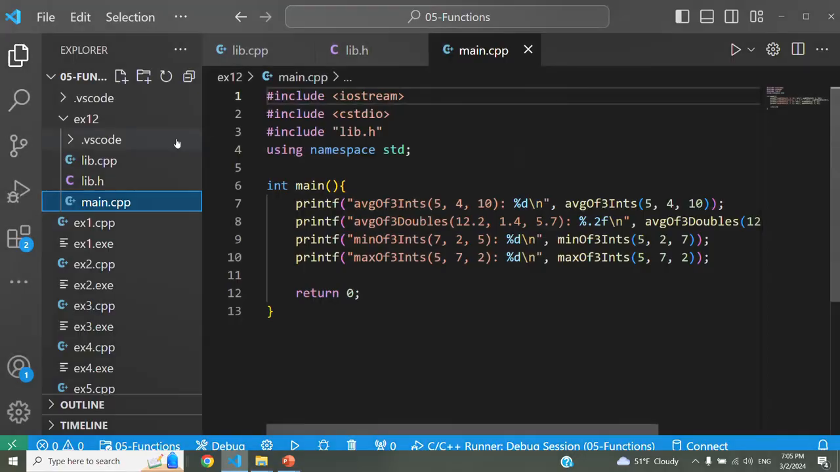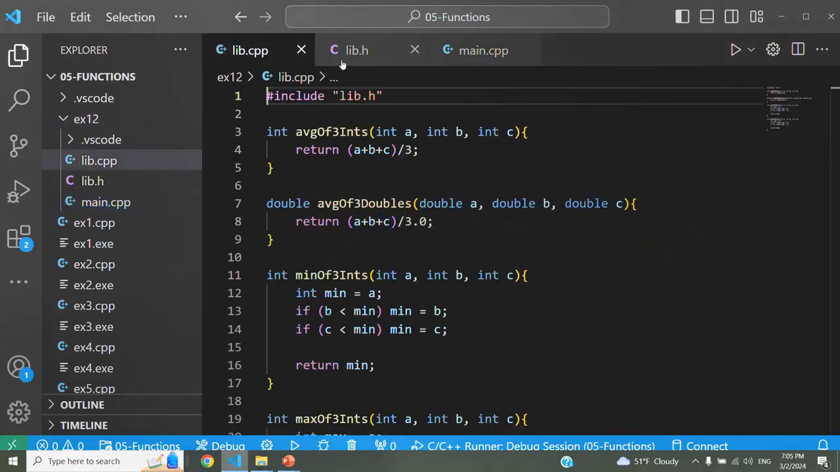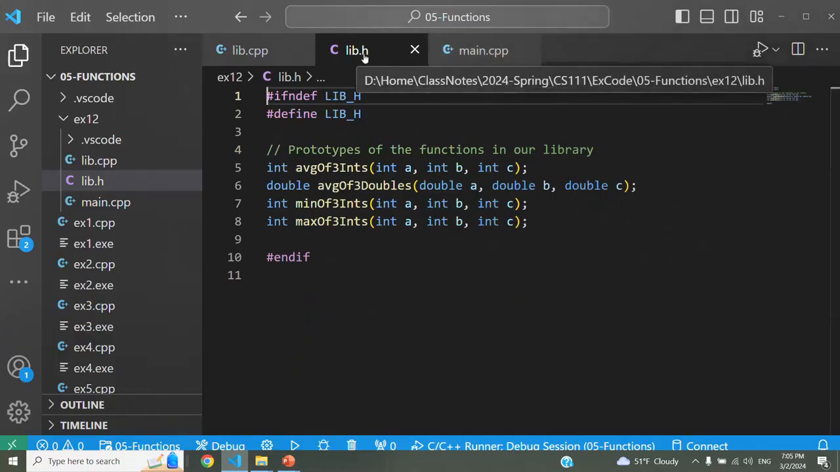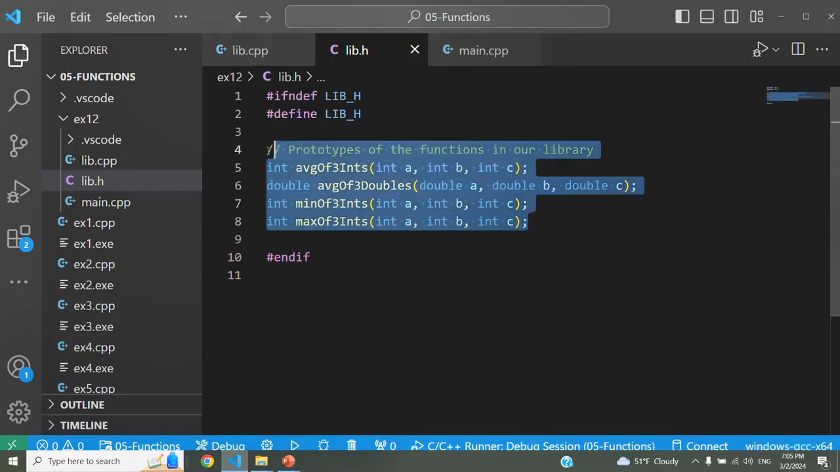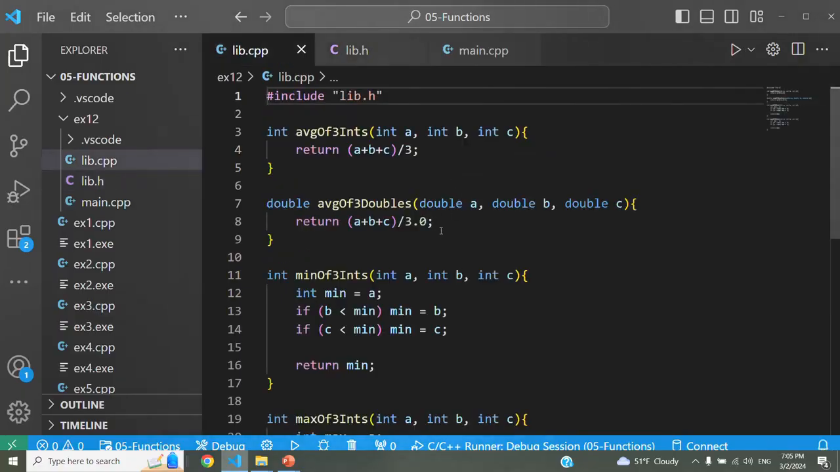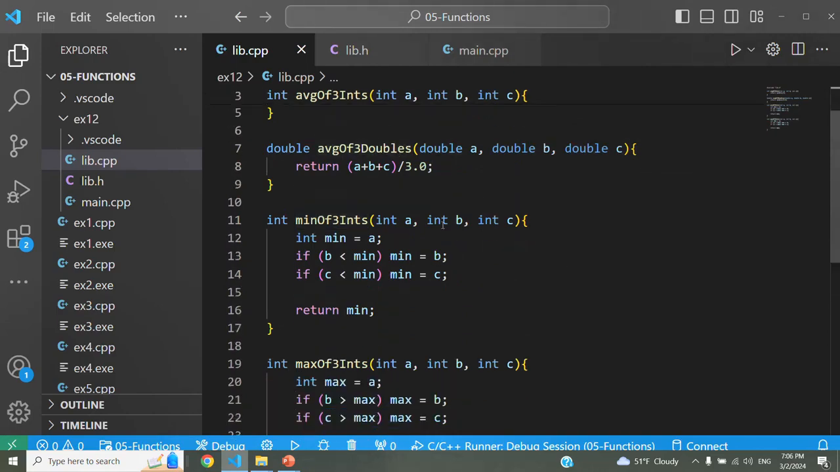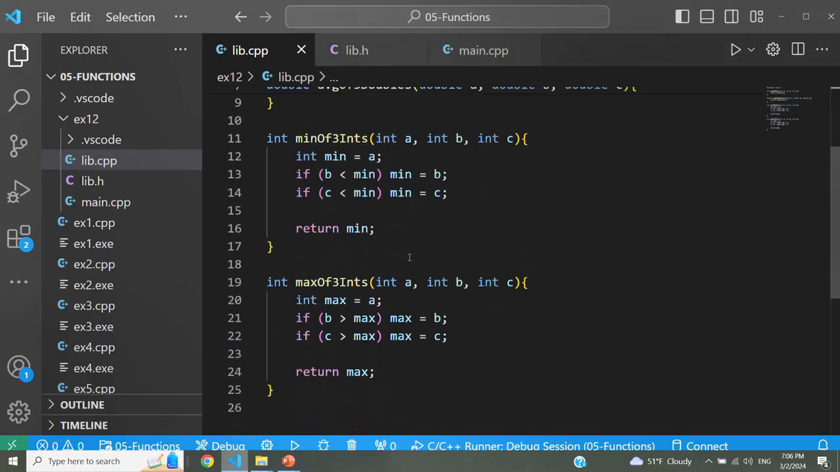So here is this example. This is example 12. It resides in a directory named ex12 because there are 3 files that are related to each other. So our library functions are defined in lib.h. Do not worry about these ifndef, define, and endif statements. Just copy them for the time being. Here are the function prototypes. We just have the definitions in the header file. Lib.cpp has their actual implementations: average of 3 integers, average of 3 doubles, minimum of 3 integers, and maximum of 3 integers.